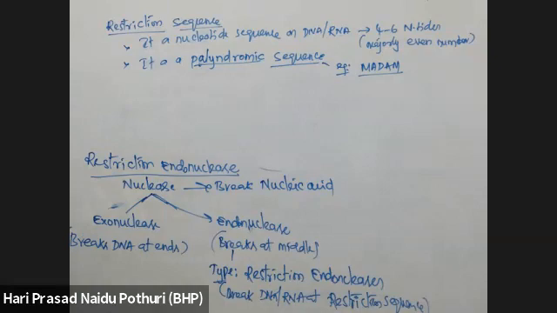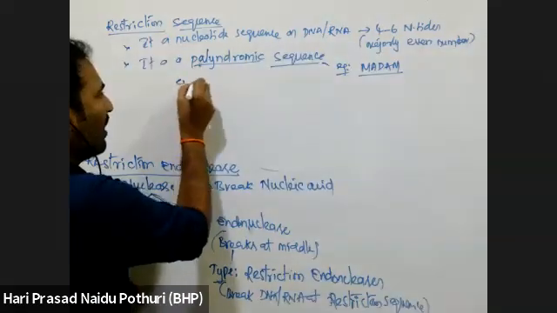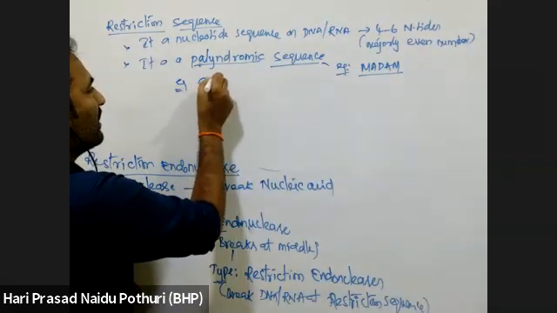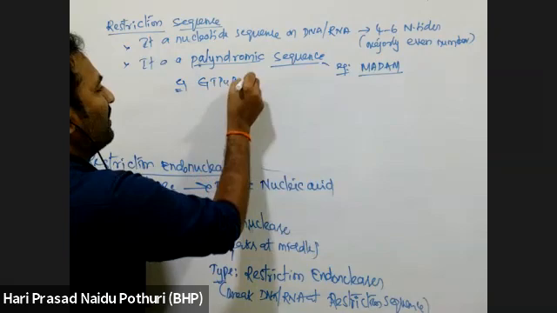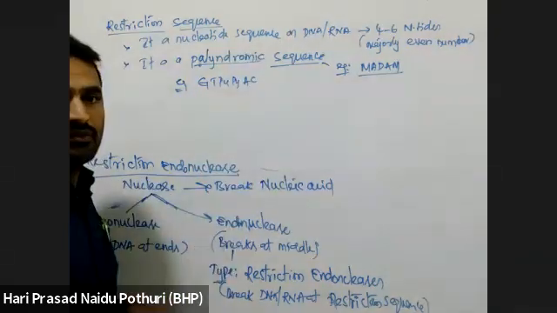So what I am saying, this is a palindromic sequence which gives the same nucleotide pairs in both directions. Reading frame is the same. Suppose we take an example. What we wrote? GT, purine, pyrimidine, AC we wrote just now.